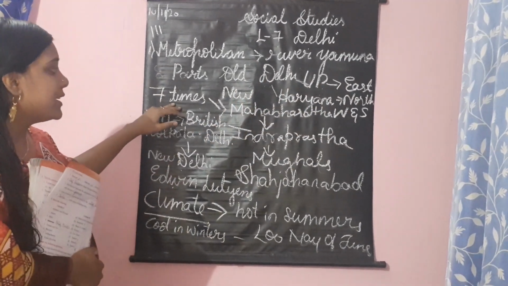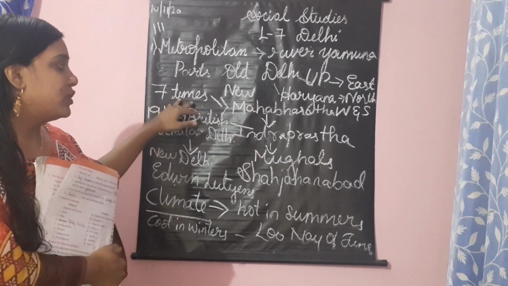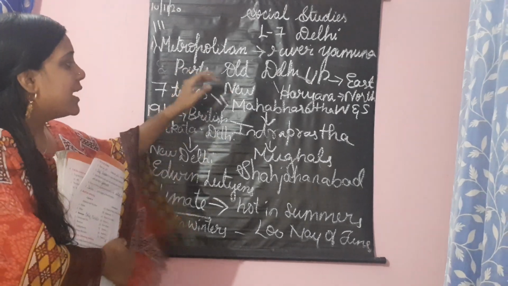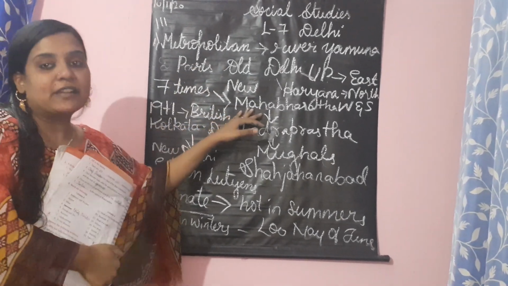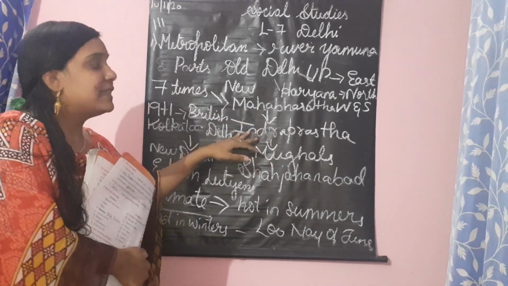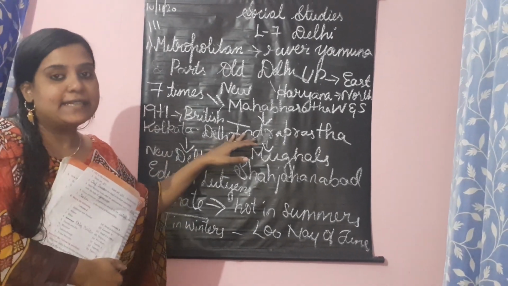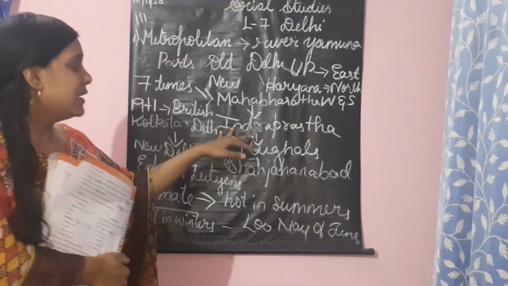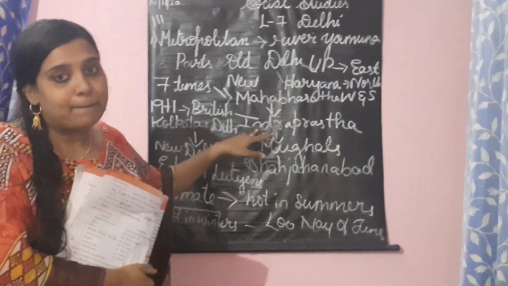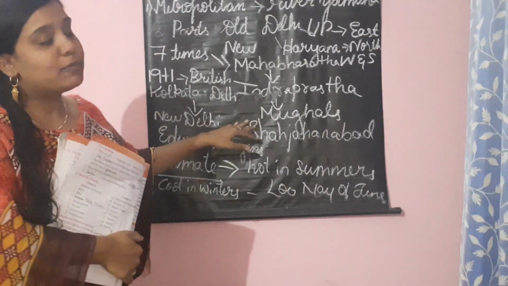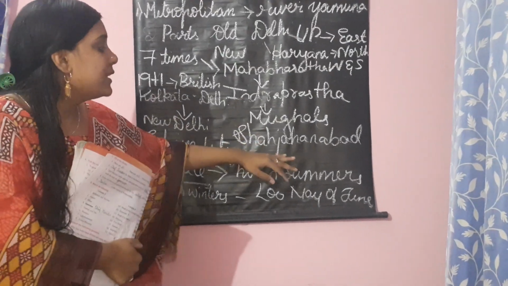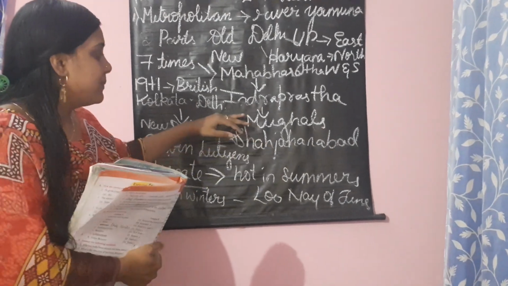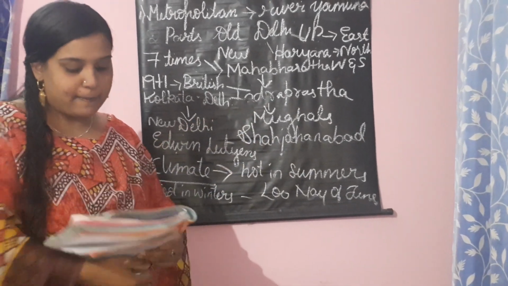So Delhi was built 7 times, children. Earlier, in the Mahabharata era, when the Pandavas were there, it was named Indraprastha. Later, when the Mughals were ruling our country, they named Delhi Shah Jahanabad.